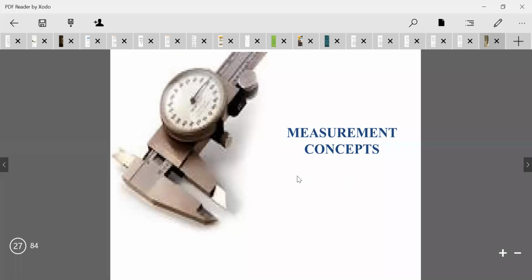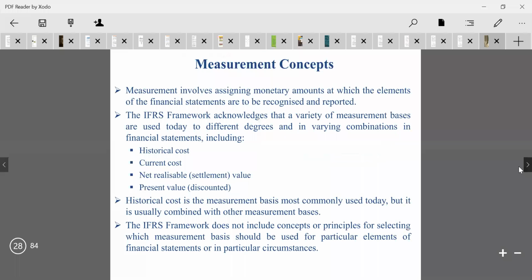The next one is measurement concepts, that is, relating to the IFRS accounting standards. How these measurement concepts have been applied or used. Whenever measurement concepts are considered, they should be evaluated in monetary form to be recognized in the financial reports.